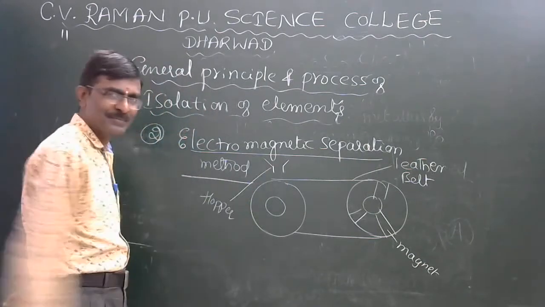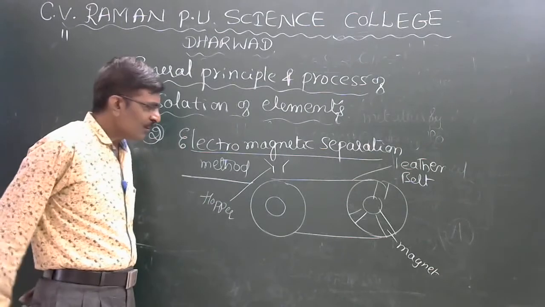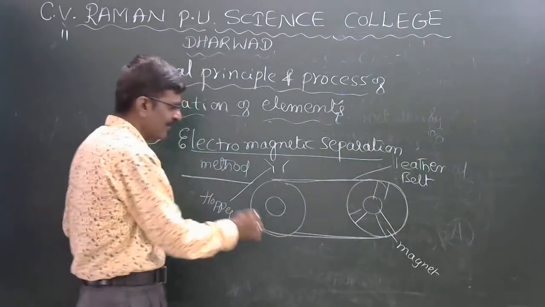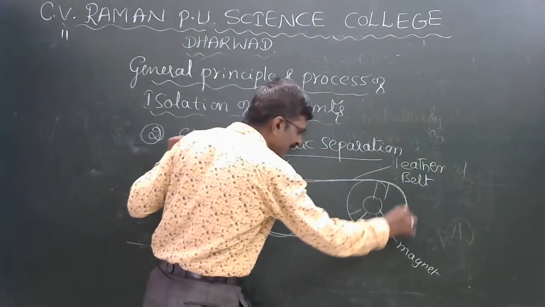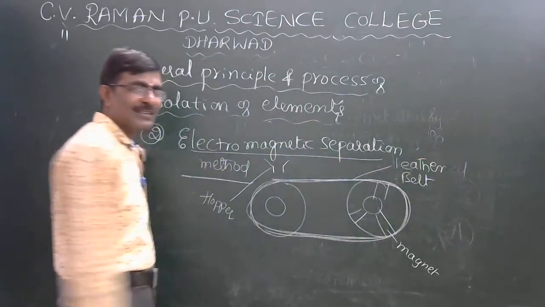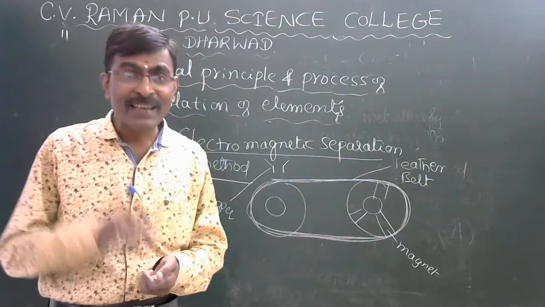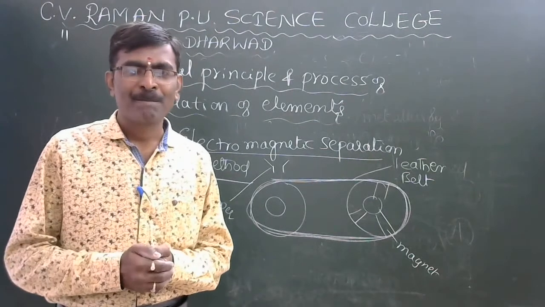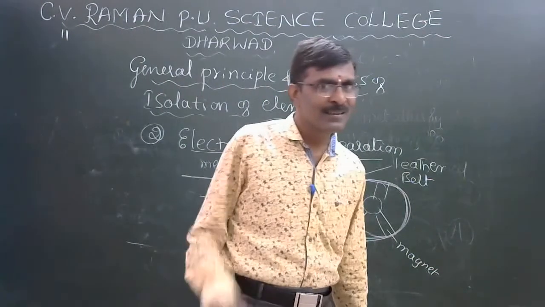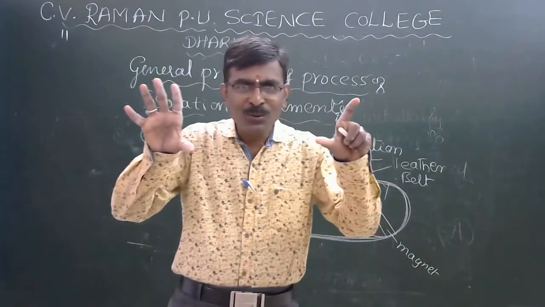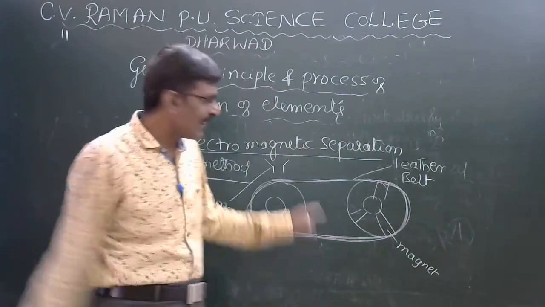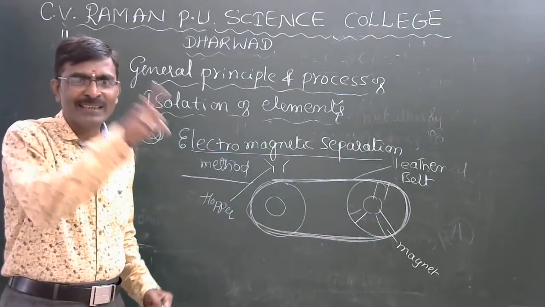This conveyor belt is always moving around the rollers, keeping on revolving around the two rollers. Imagine a flour mill: when we put rice, wheat or jowar, the two rollers keep rotating and the belt is always moving, isn't it? Yes, like that the leather belt is revolving.